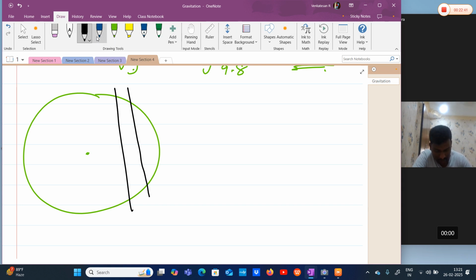It's not a diameter. Again, here also we are releasing a body. What will happen? Similar way, it will accelerate till this point. After when it crosses this point, it will decelerate. Which means here also it will execute oscillation. Now we are going to calculate time period here as well.